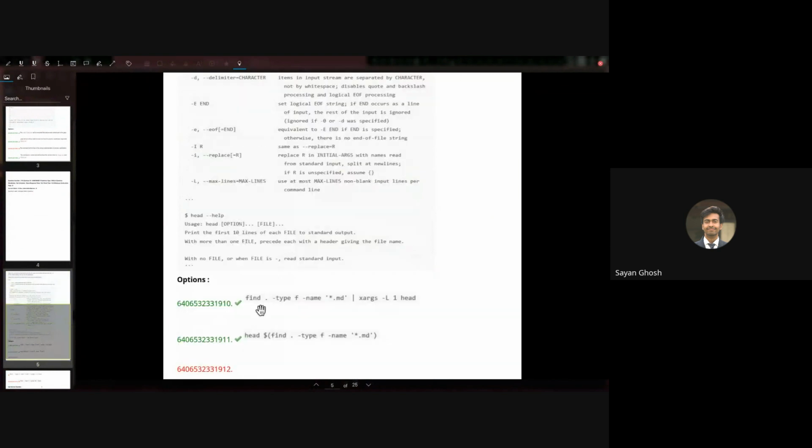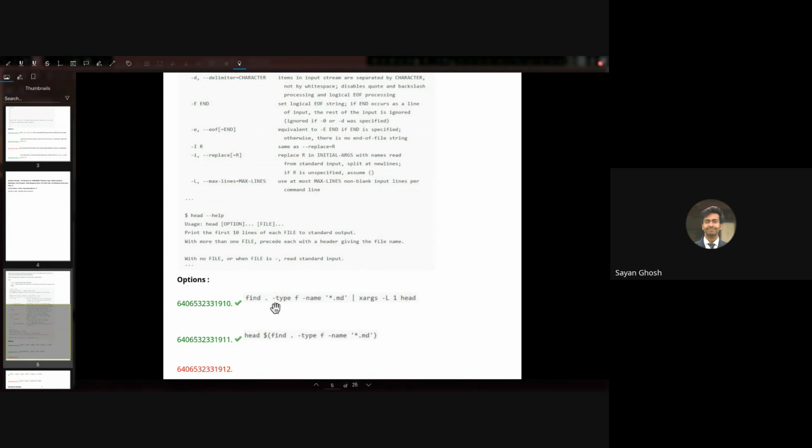All right, so let's see the options here. So the first option is the xargs, as we saw. So we can use find. So dot you can or cannot give. So by default, that dot is assumed. Dot means the current directory. So find in the current directory files which are regular files and not directories, and which have the name star.md. And then for all the output, we basically pass it one by one to head. So that is the first option.